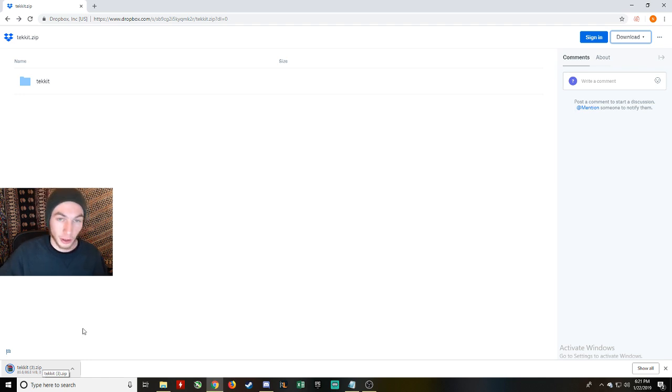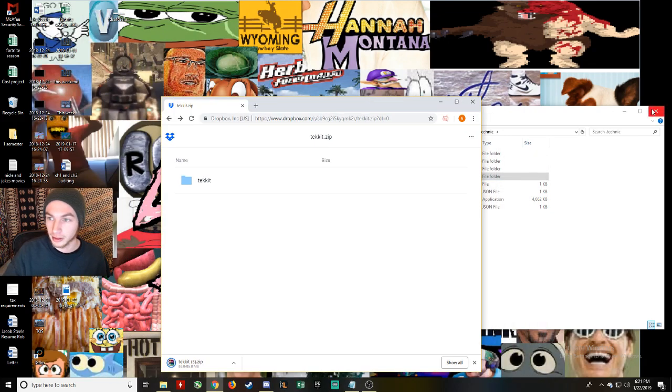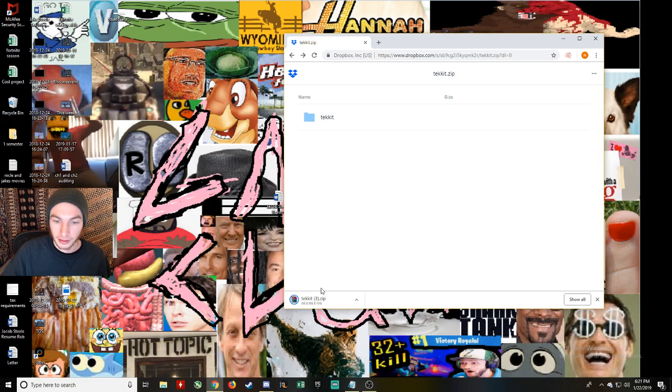Just wait. It'll open. I use WinRAR to extract my files. Also, you could probably use just zip, but if you don't have WinRAR, I don't know what you're doing. It's lit. I use it for like so much of my stuff. Okay. Is it going to open?